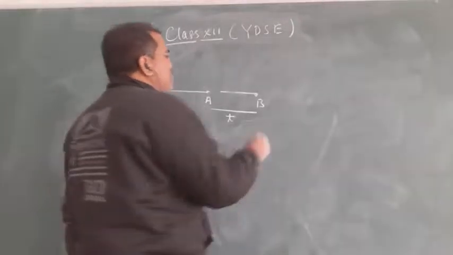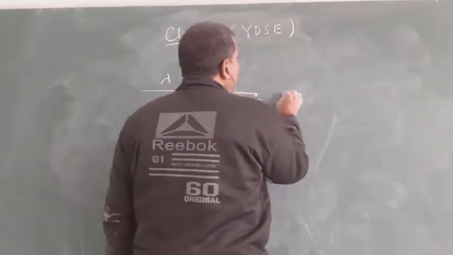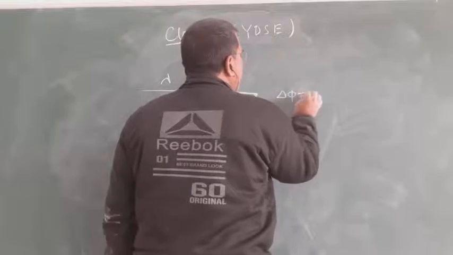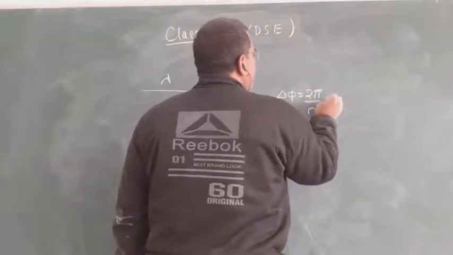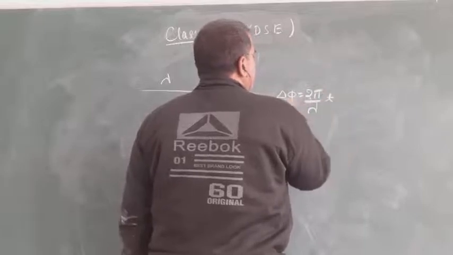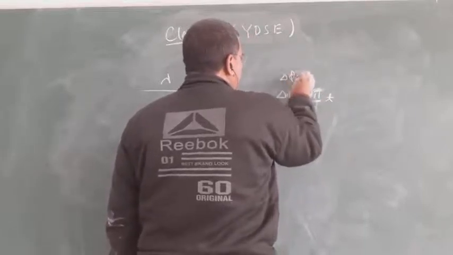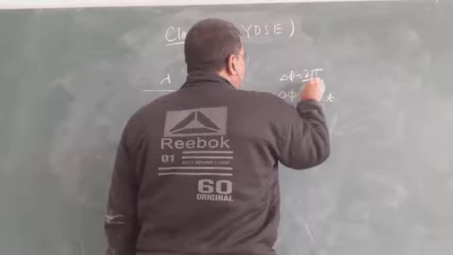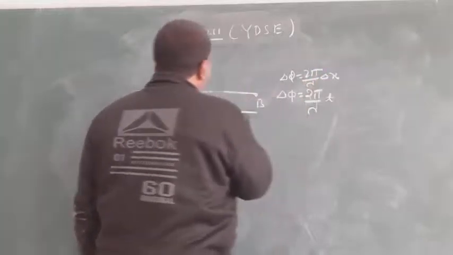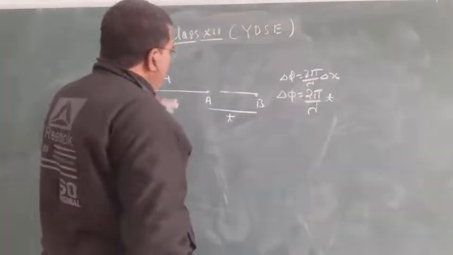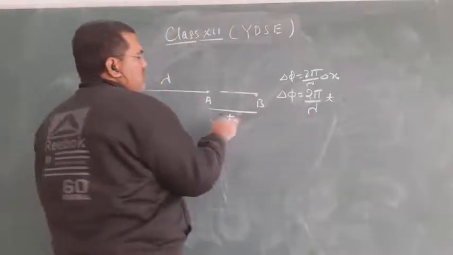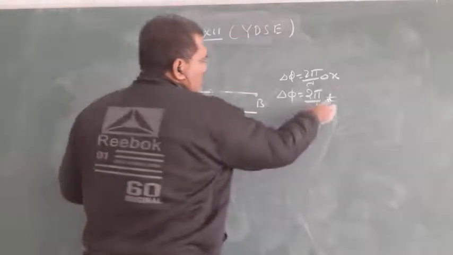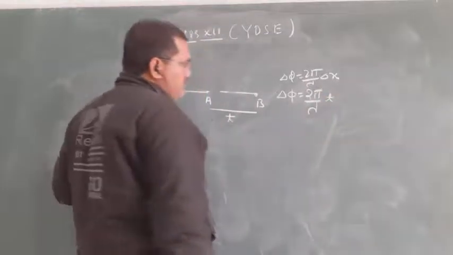If you write the phase difference, delta phi equals 2 pi by lambda into delta x, that is T. As we know, delta phi equals 2 pi by lambda into delta x. Here the path difference between the waves from A to B is T, so delta x equals T.